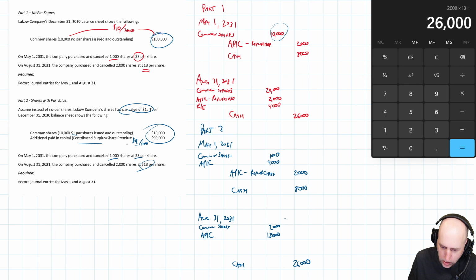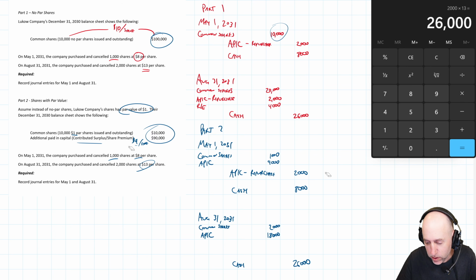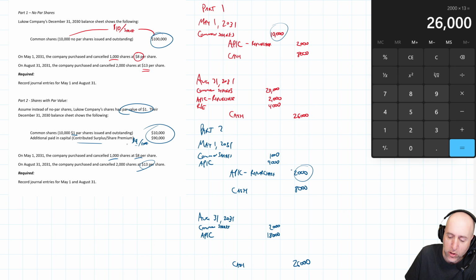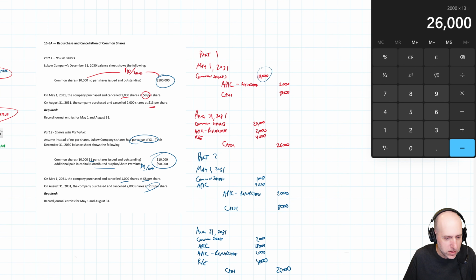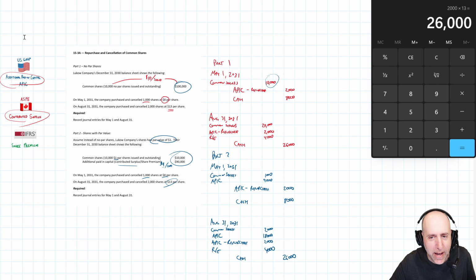And as we were up above, you can see debits of 20, credits of 26. We're off by 6,000. Now, had we not done this entry, we would debit retained earnings for 6,000. Because we have this repurchase paid-in capital account sitting there, we got to wipe it out. So I'm going to get rid of the additional paid-in capital from my earlier repurchase that was just sitting there. It's got to go. And the balance goes to retained earnings, $4,000. And there we go. We have balanced journal entries. 15.3a is in the books.